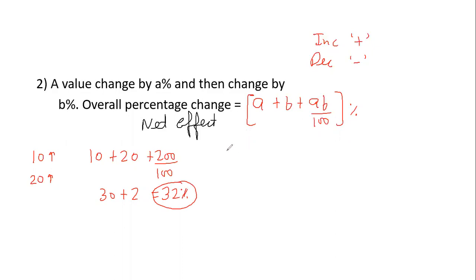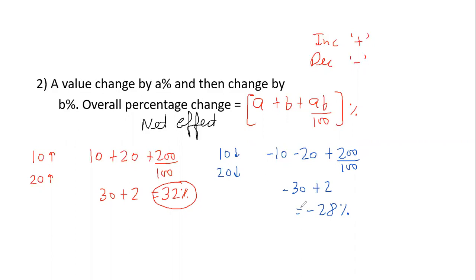Now let's try to do it for decrease also. So if I say something is decreased by 10%, again decreased by 20%, let's see what's the overall impact. Something is decreased by 10%, minus 10. Again decreased by 20%, minus 20. Now be careful guys, minus minus will become plus. So AB will be plus 200 over 100. So minus 10 minus 20 is minus 30 plus 2. That means the overall impact is minus 28%.